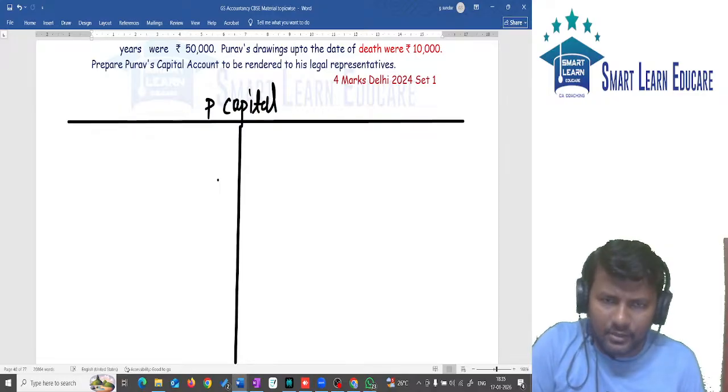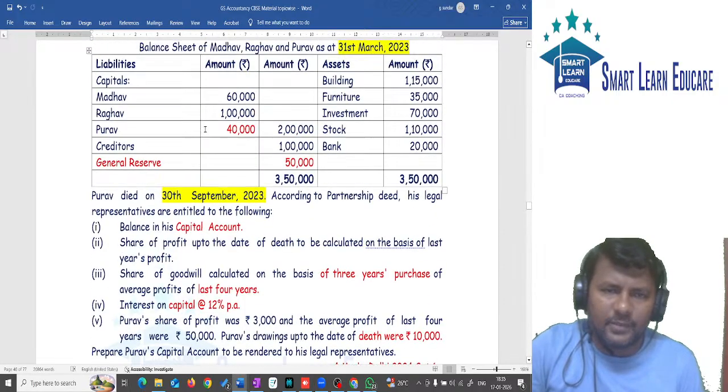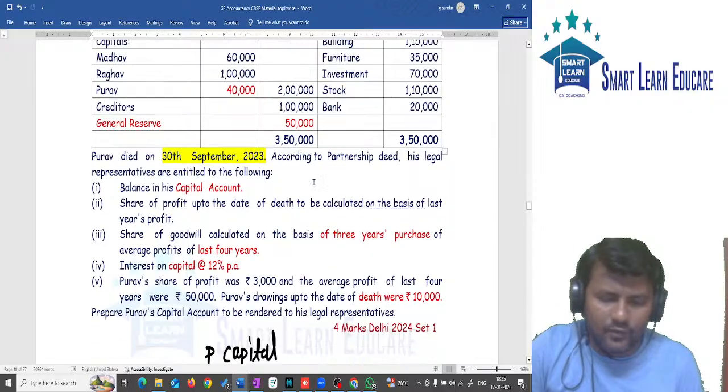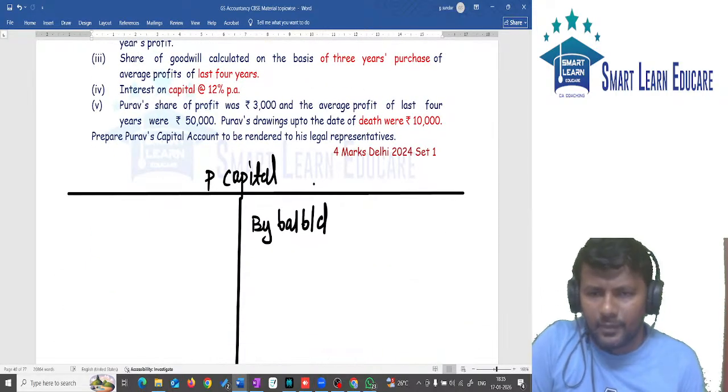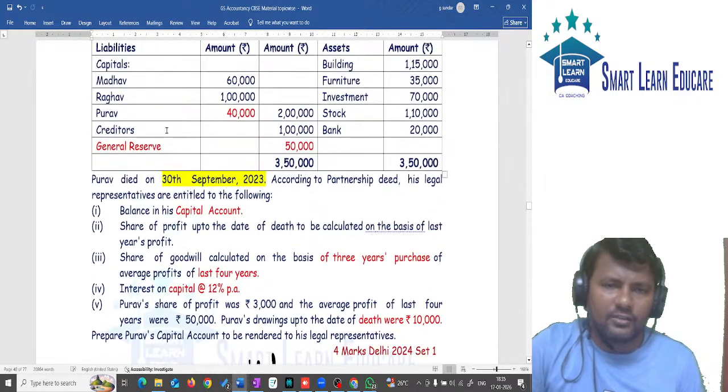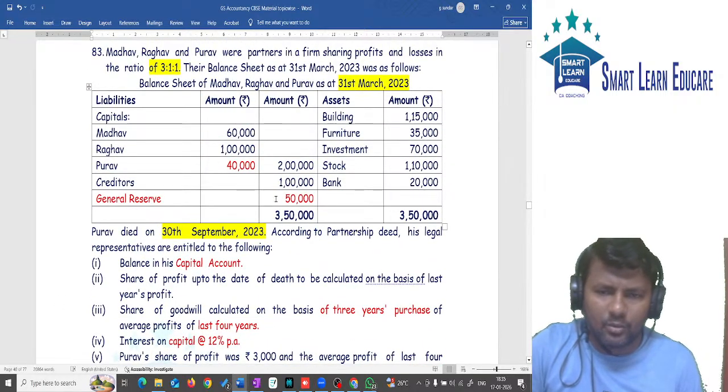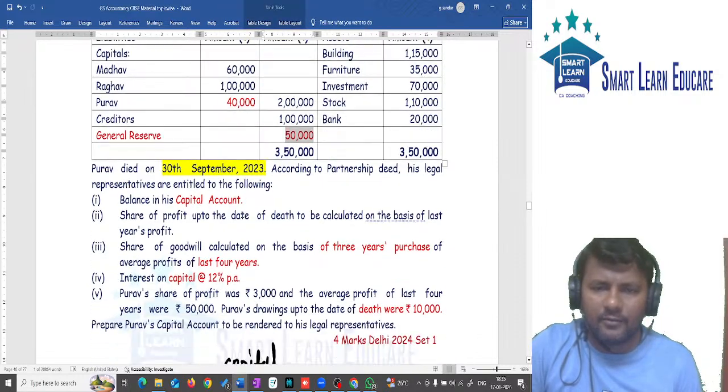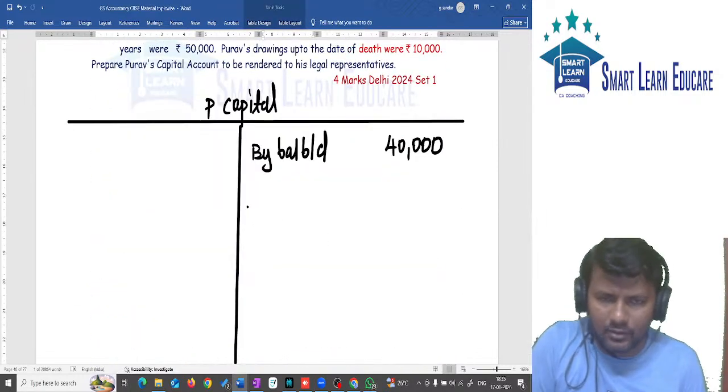So first, by balance brought down, opening capital. What is P's opening capital? It is 40,000. Next, in addition to the opening capital, his share of the reserve is to be given. Reserve is 50,000.